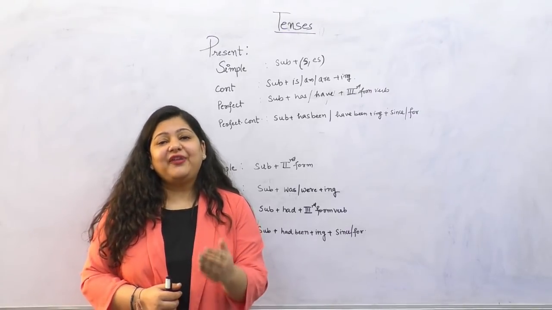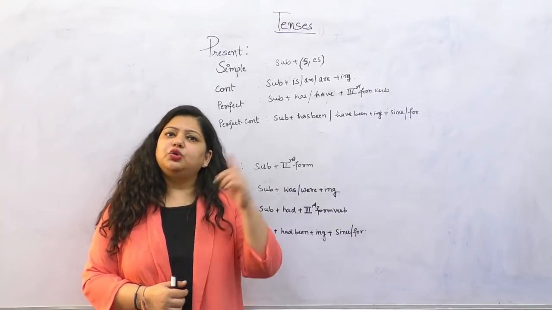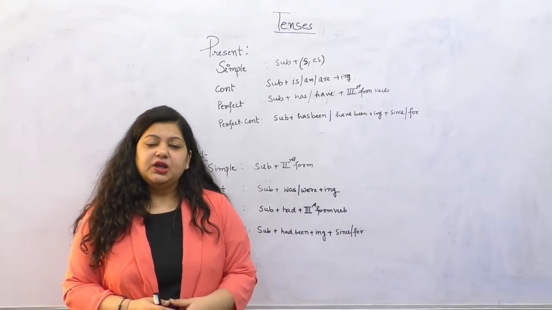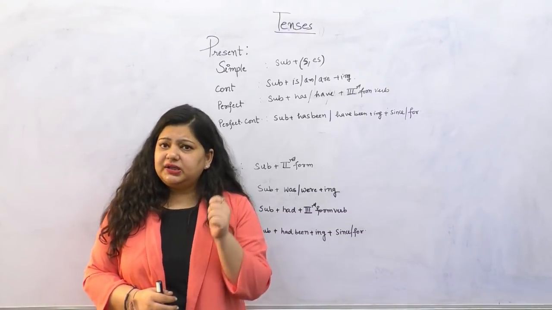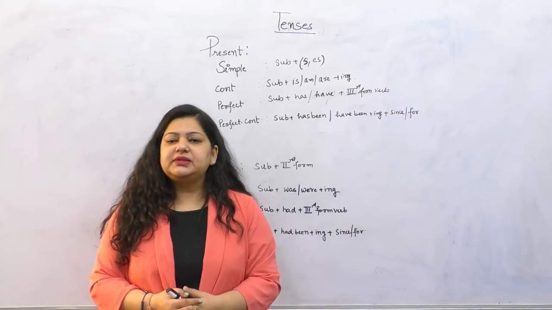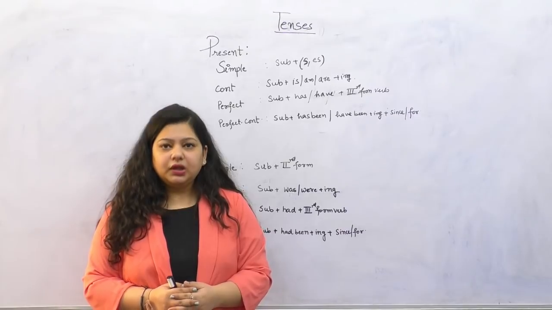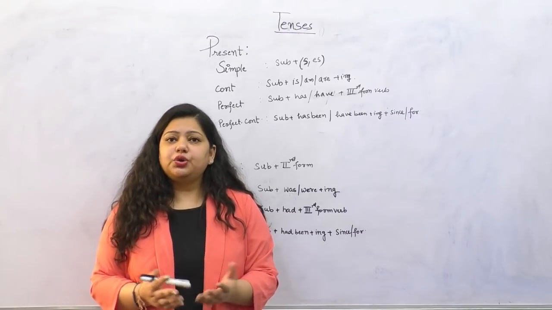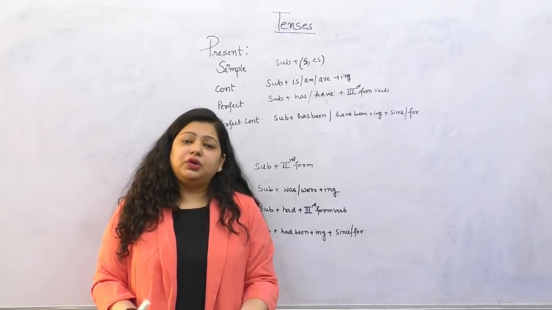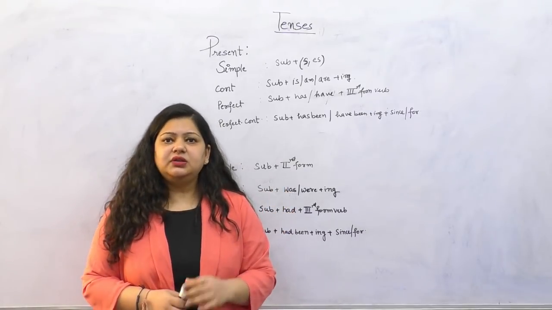Also, we talk about the facts, universal facts. The sun rises from the east. Has it ever happened that the sun rises from the west? No. So it is a universal fact. So when we talk about universal facts, our daily schedule, something that we do often, or on a regular basis, such kind of sentences we make in present simple. Correct? She goes to the school. So goes to the school, what? It's her habit. It's a routine that she goes to the school, right? So such kind of sentences we are making in present simple.